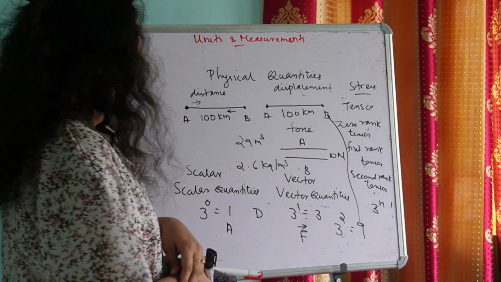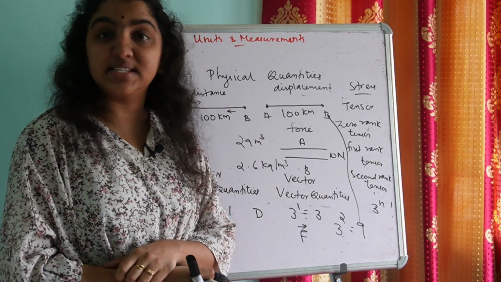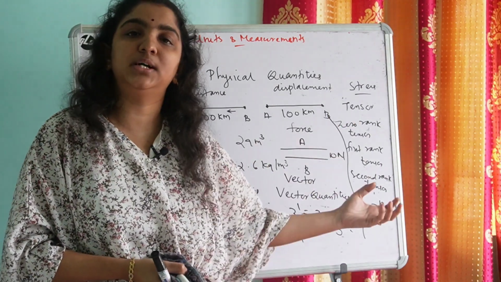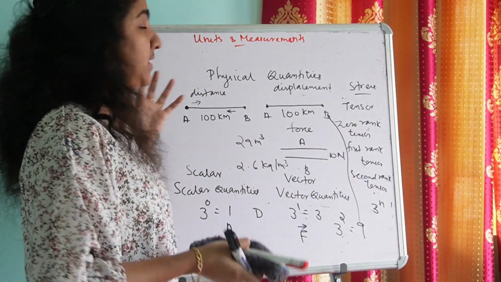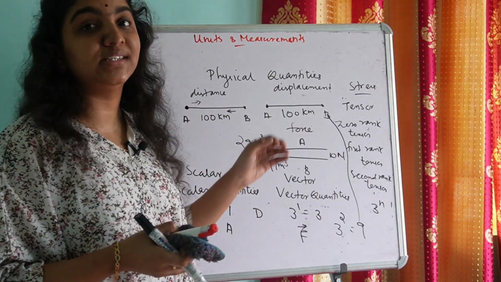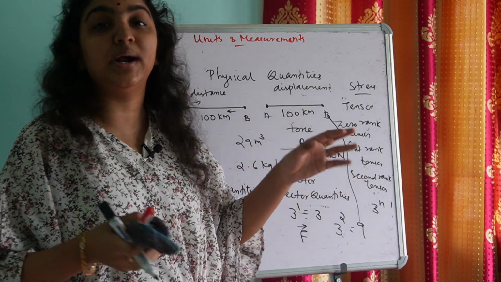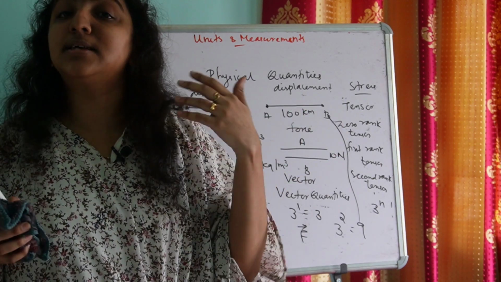We have just discussed the basics of scalar quantities and vector quantities. We'll see them in detail in some other chapter.